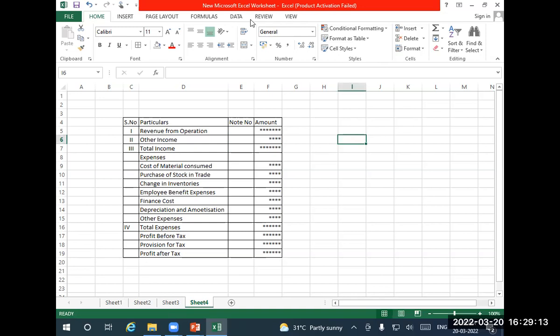This is a format, this you have to remember. Keep this in mind. Whatever question is given, this is important and this is to be there, irrespective of the question. In India, any company has to prepare the profit and loss account in this format. Maybe one or two items are additionally added depending upon the company.